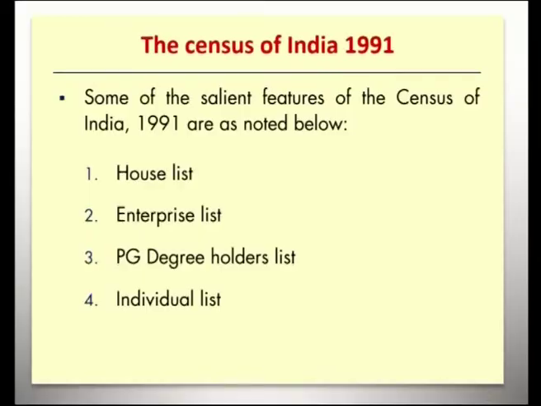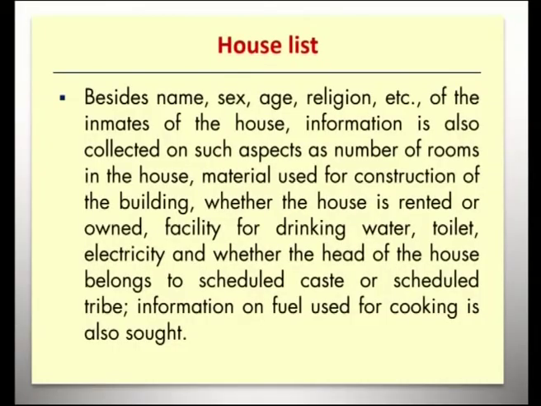So, first of all, talking about Census of India 1991, some of the salient features are as noted below: first of all house list, enterprise list, PG degree holders list and individual list. What is meant by house list? Besides name, sex, age, religion, etc. of the inmates of the house, information is also collected on such aspects as number of rooms in the house, material used for construction of the building, whether the house is rented or owned, and facilities for drinking water, toilet, electricity, and whether the head of the family is scheduled caste or scheduled tribe.